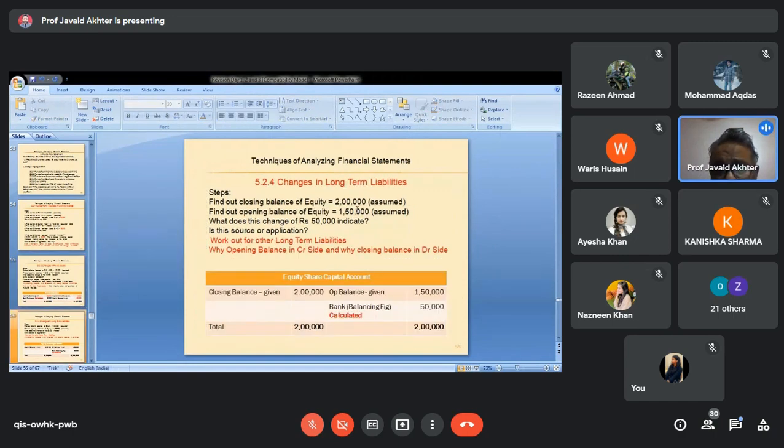Likewise, changes in long-term liabilities. If you assume that your equity, a liability, was 2 lakh and opening balance was 150, just now I explained to you, why is this change 50,000? This is your inflow of funds because you have issued 50. Is it possible to have these two figures reversed? Yes, sir. What will be the implication?